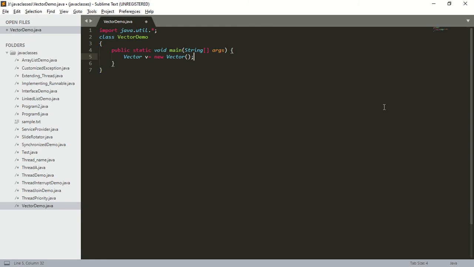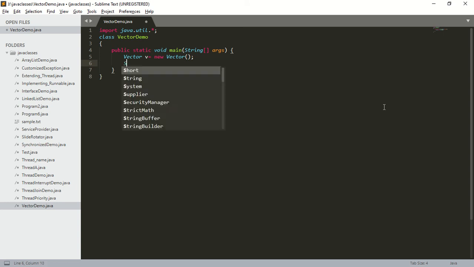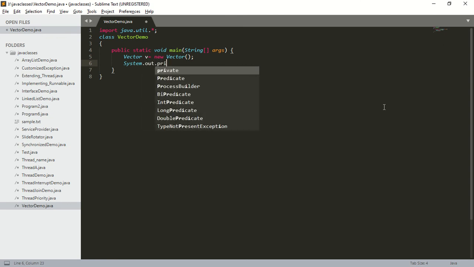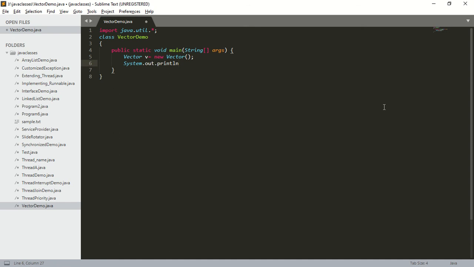So what is this constructor going to create? This constructor is going to create an empty vector object with a default initial capacity of 10. Now I want to print the capacity of this vector. How to print? System.out.println. How to get the capacity? v.capacity(). What will it print? It will print the initial capacity, that is 10.